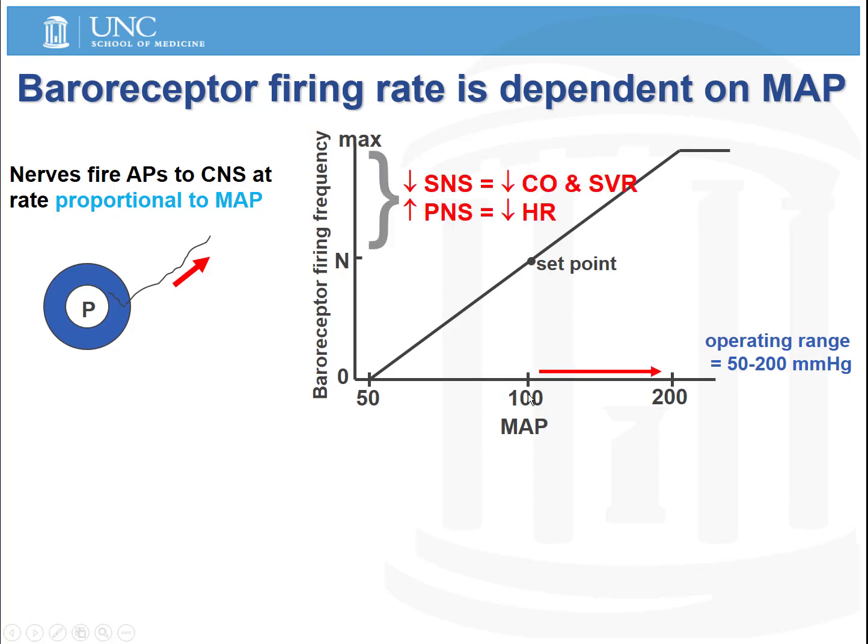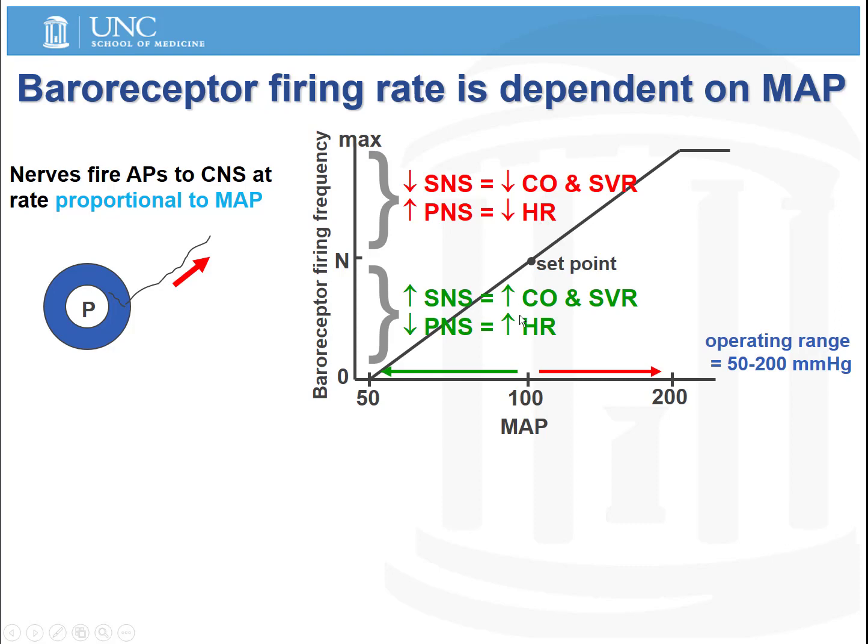So if the mean arterial pressure increases, the baroreceptors increase their firing rate, and this increase in firing rate leads to a relative withdrawal of sympathetic nervous system activity and a relative engagement of parasympathetic nervous activity. So the decreased sympathetic tone ultimately leads to a decrease in cardiac output and a decrease in systemic vascular resistance. And the increased parasympathetic tone causes a decrease in heart rate.